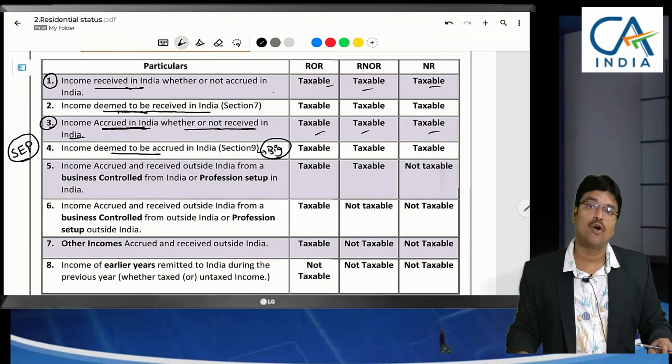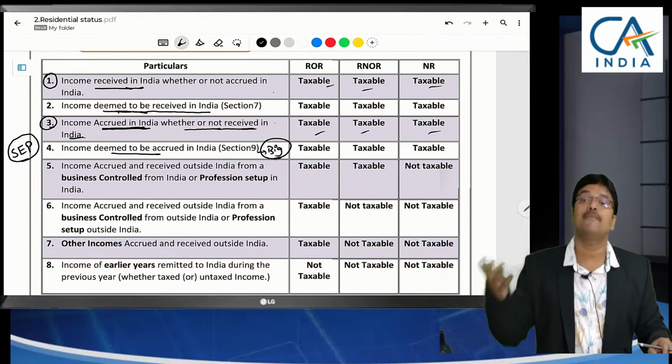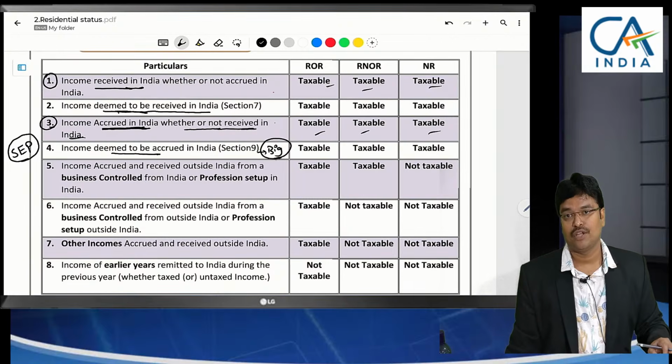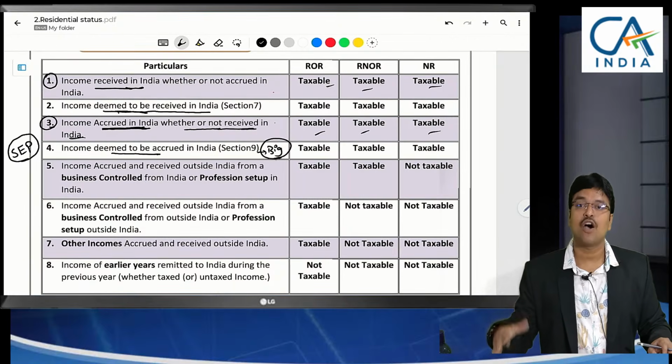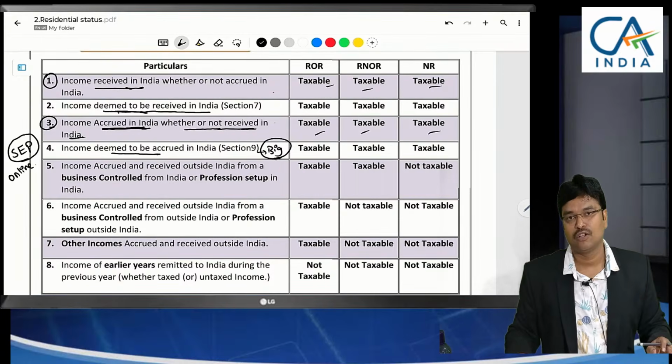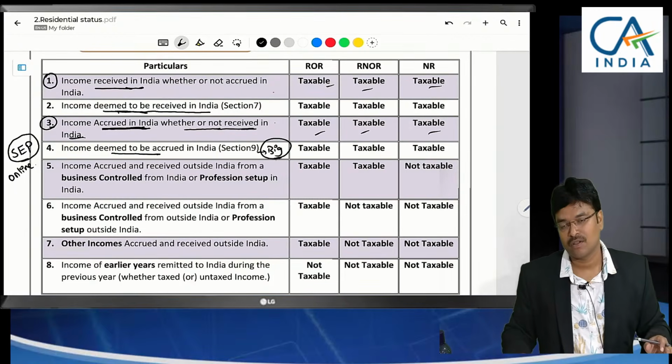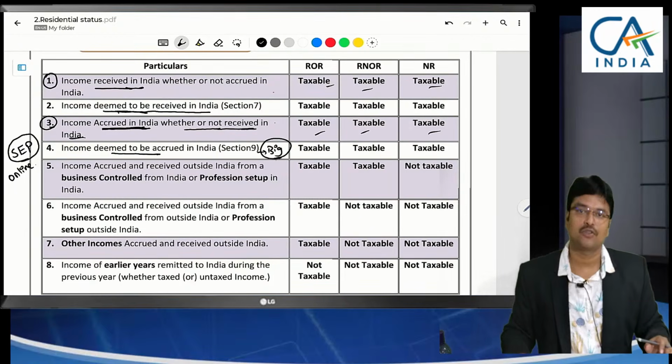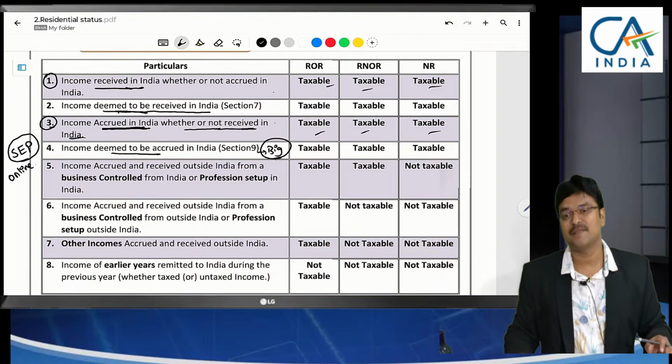But here what they are specifying is, even though you do not have a branch in India, if all the sales or services were provided online only, with transactions done over a phone call, through mails, through the internet, then what has been specified here?